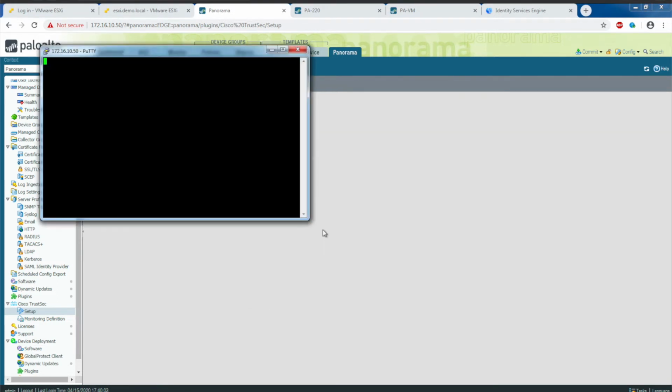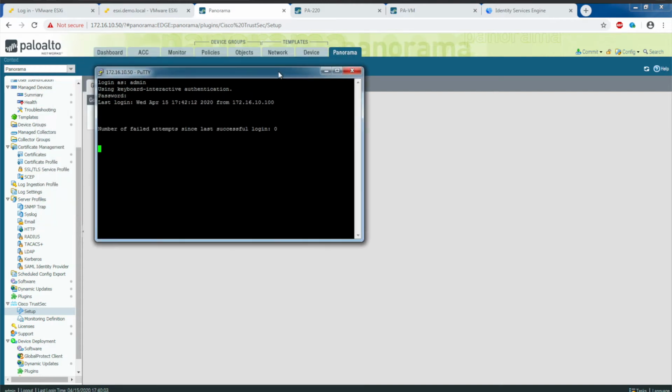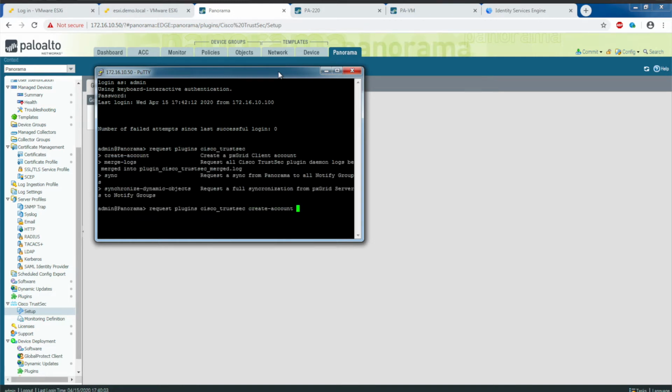So I'm logging into Panorama here. To create the username and password for the pxGrid service, I'm going to request plugin Cisco TrustSec create account.